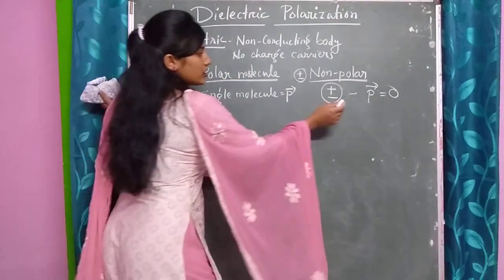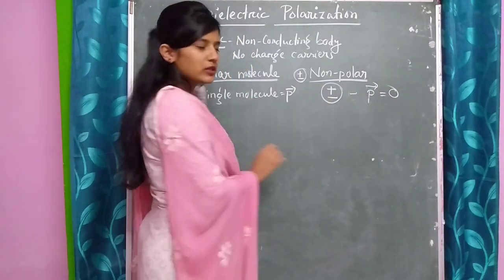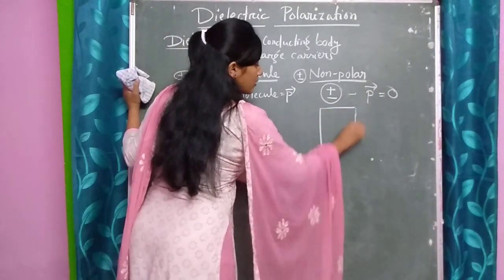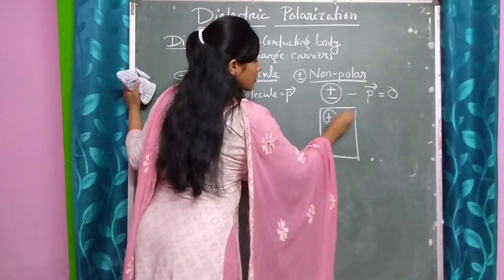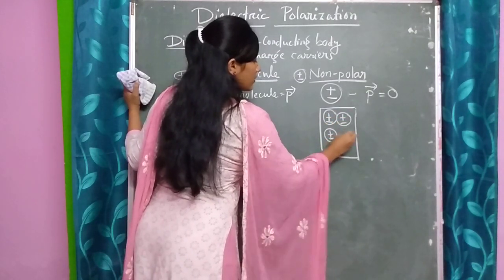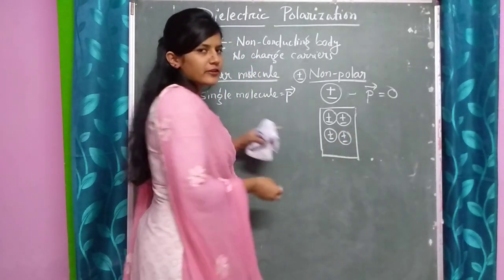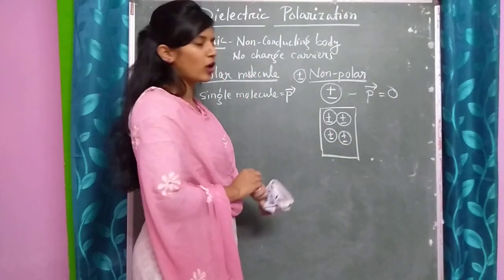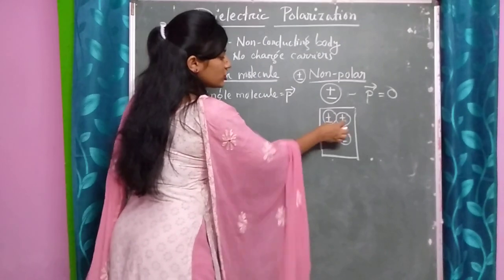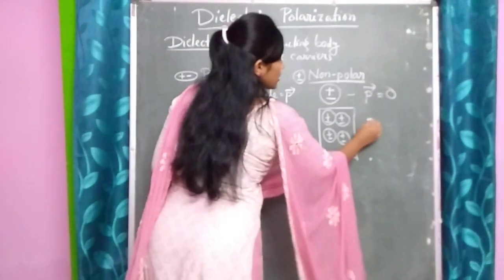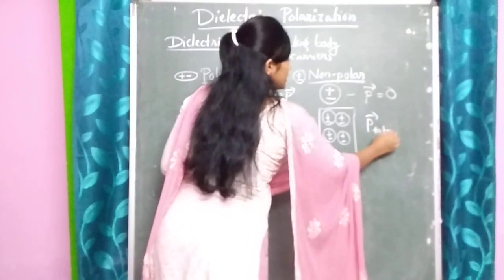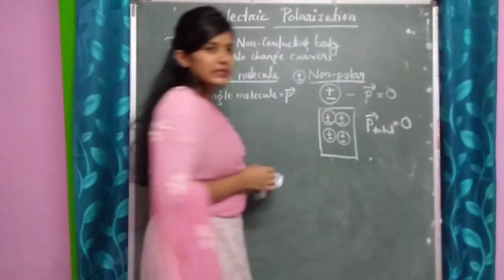So if I take a dielectric consisting of non-polar molecules, since each molecule has dipole moment 0, the total dipole moment will be 0.